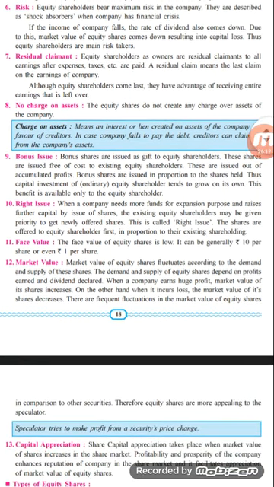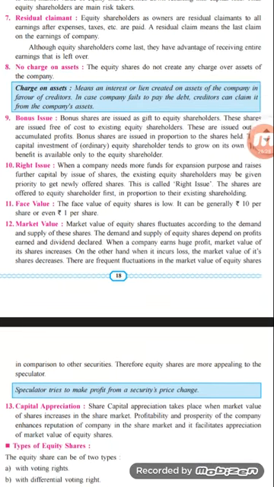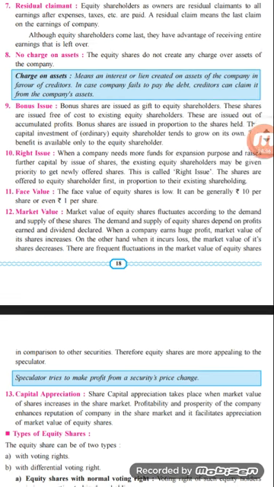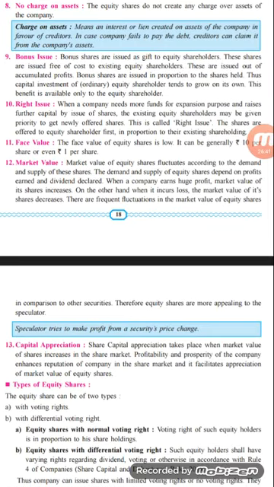The sixth point we have seen is related to the risk. Equity shareholders are the real owners of the company and they bear all the risk related to the business. The seventh point we have seen is residual claimants, that is the last person to get something at the time of winding up the company. If something is remaining in the company, then they will be the last persons to get the capital. The next point we have seen is charge on the assets. There is no security of capital for the equity shareholders of the company, and because of that reason the management doesn't create any charge on the fixed assets of the company.